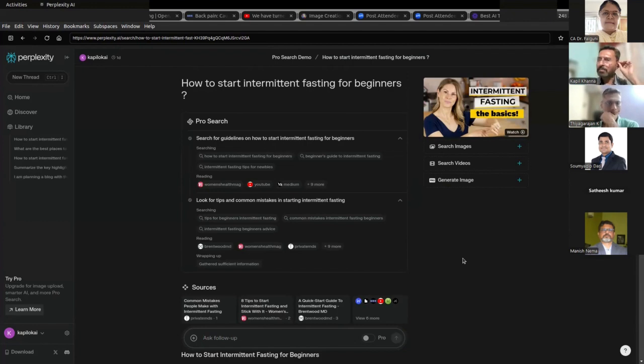So again, question to you is, if you want to do a very professional, very accurate search, would you not like to use this pro search feature? What do you say? Anyone have any thoughts on this pro search feature? Do you find it useful? Would you use it?